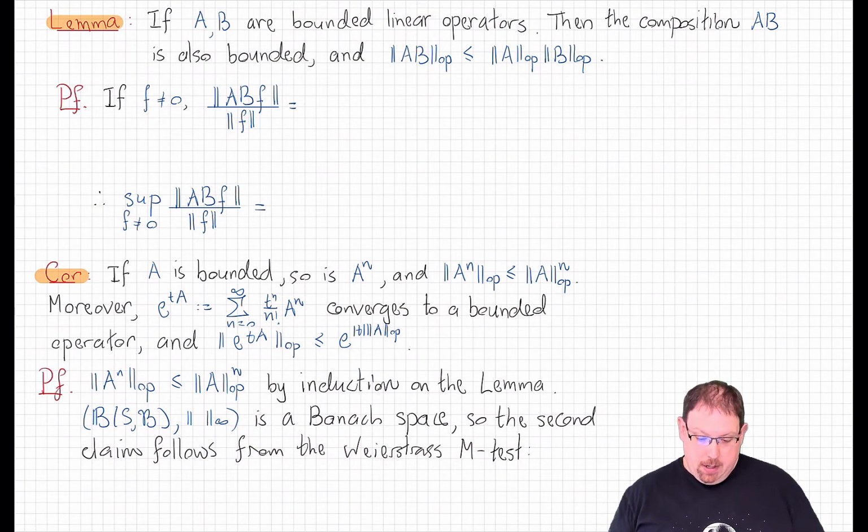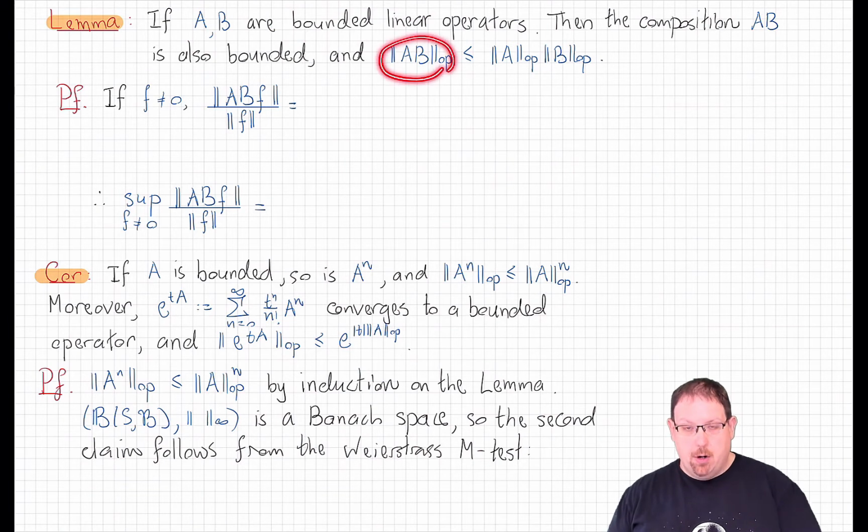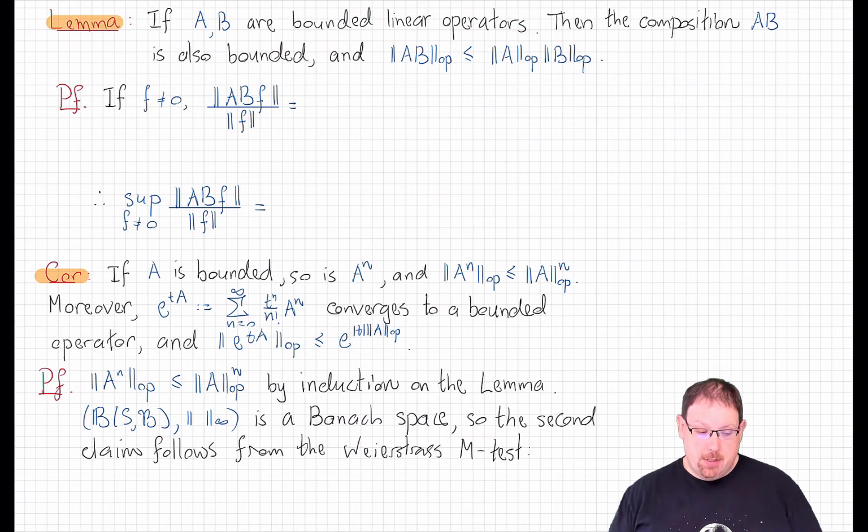If A and B are two linear operators, then it turns out that if both of them are bounded, their composition is also bounded. That's not surprising. A composition of two Lipschitz functions is a Lipschitz function. And moreover, the operator norm of the composition in either order is less than or equal to the product of the operator norms. Let's prove that. We'll revert right to the definition.